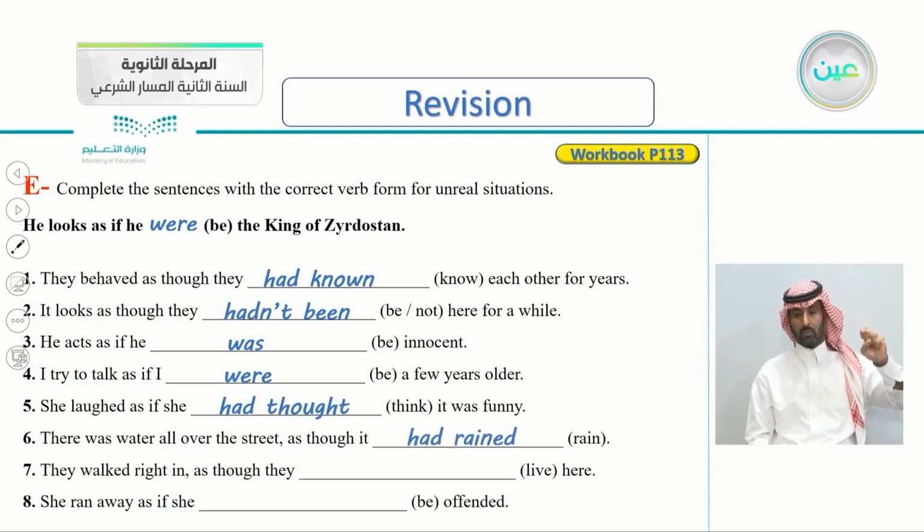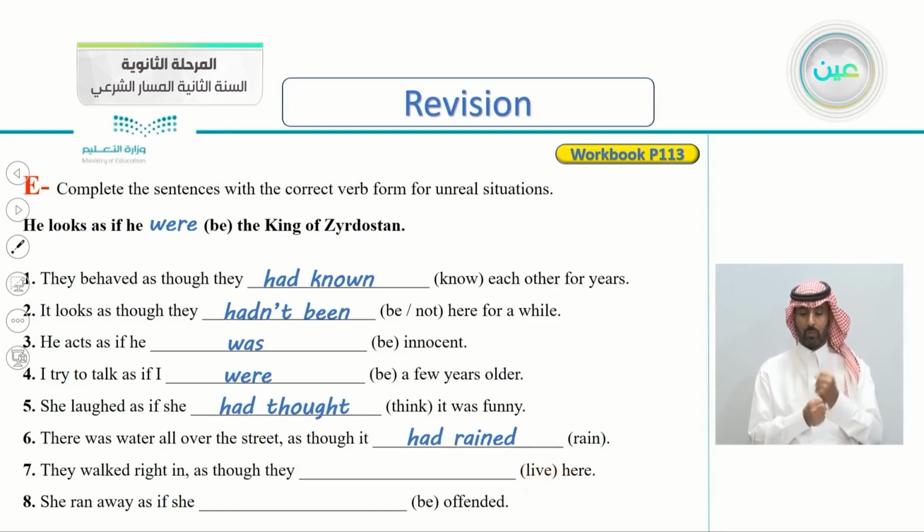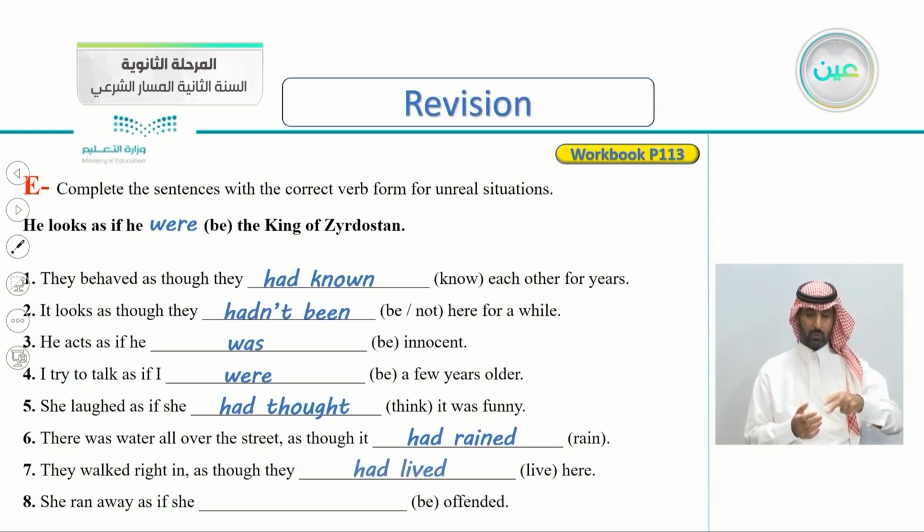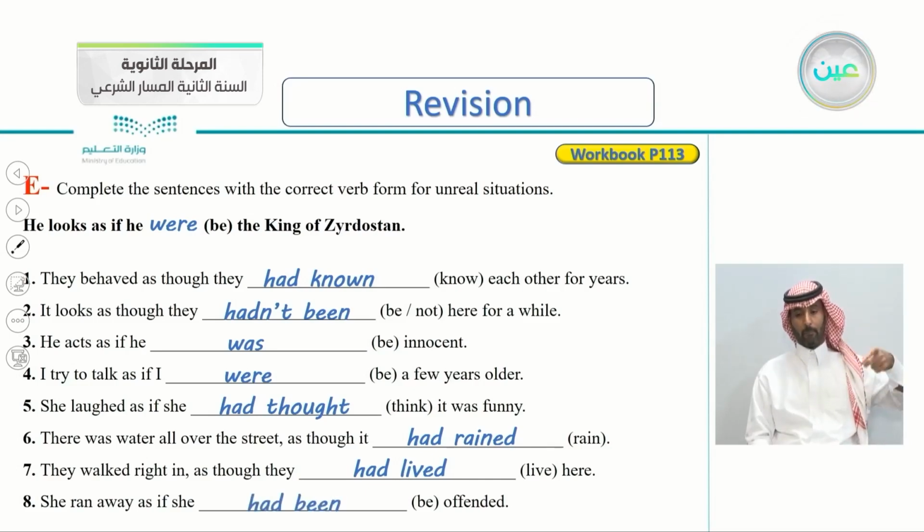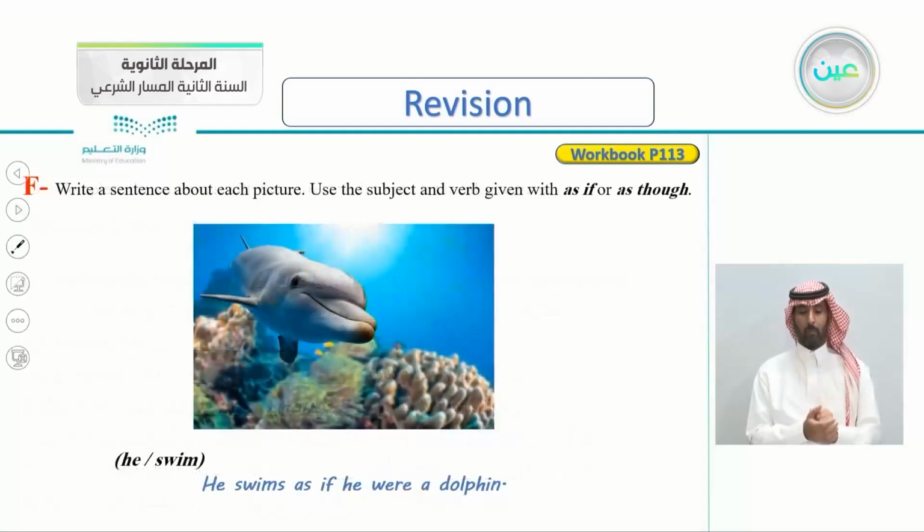Did it rain? No. Number 7, they walked right in, as though they live here. So the verb is live. They walked right in as though they had lived here. Number 8, she ran away as if she be offended. Yes, as if she had been offended. Very good.